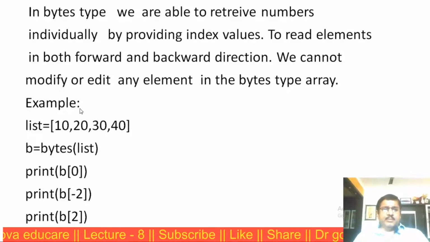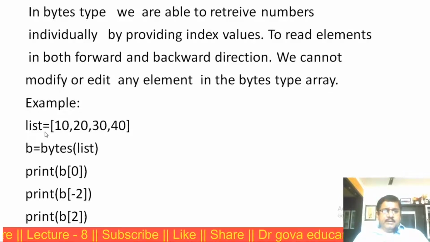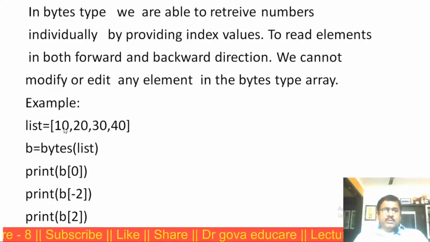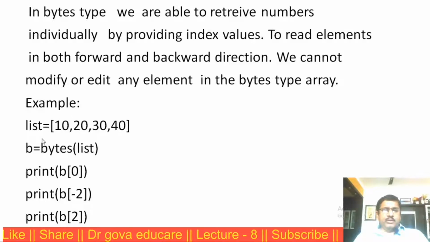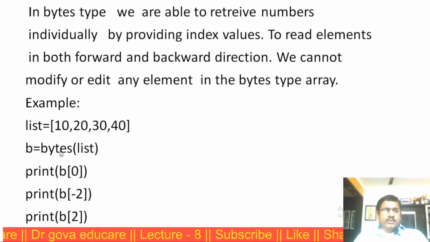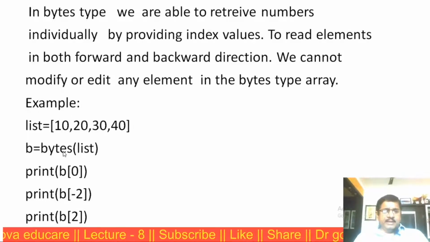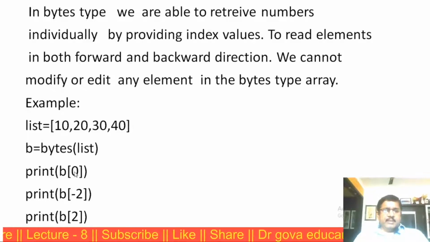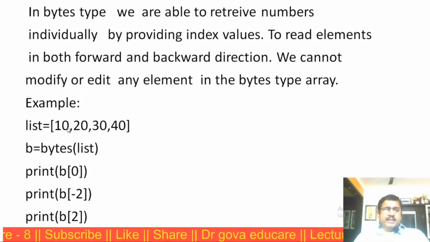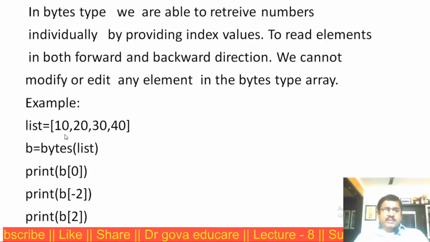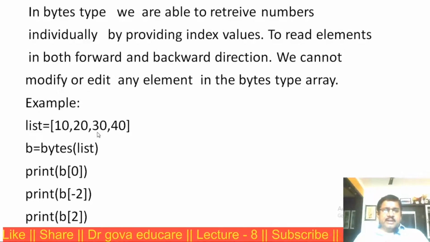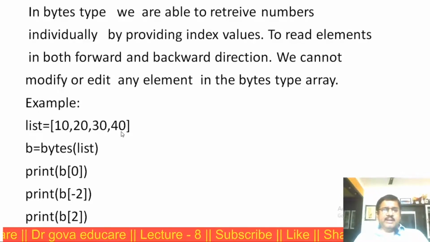So this is the example. List is equal to 10, 20, 30, 40. I am converting the list into the bytes data type using the built-in function bytes. I am accessing the elements. This is the 0th index, first index, second index, third index.